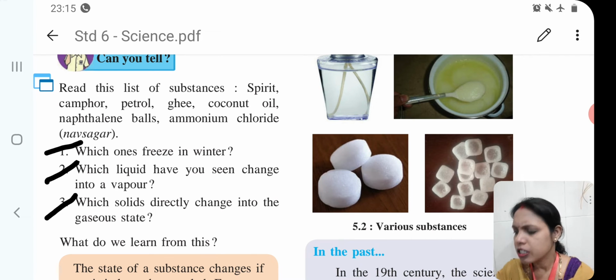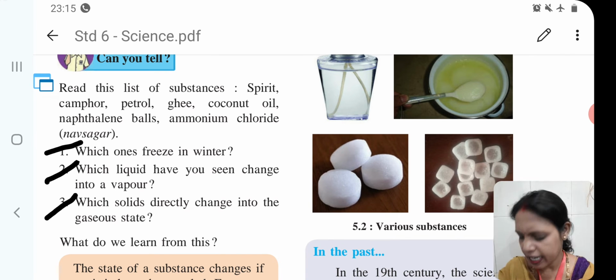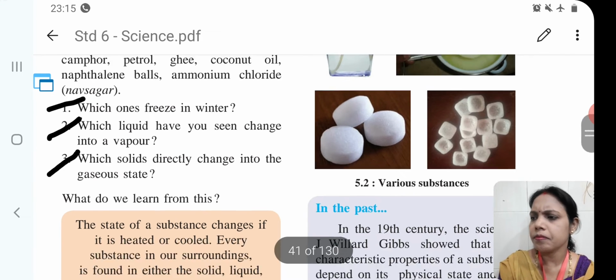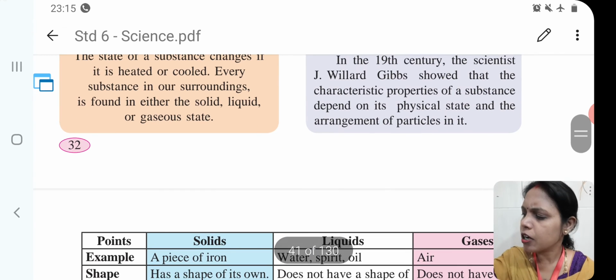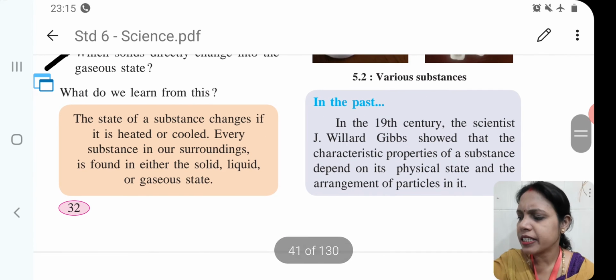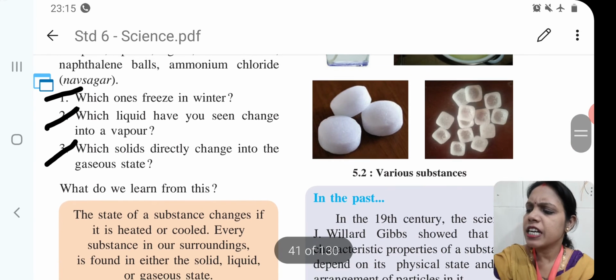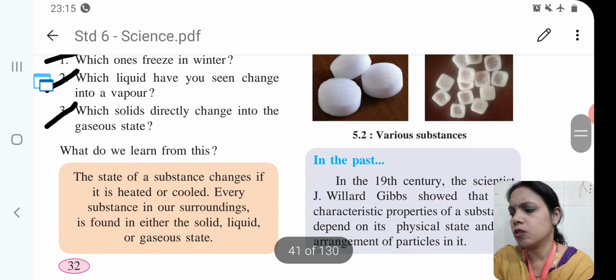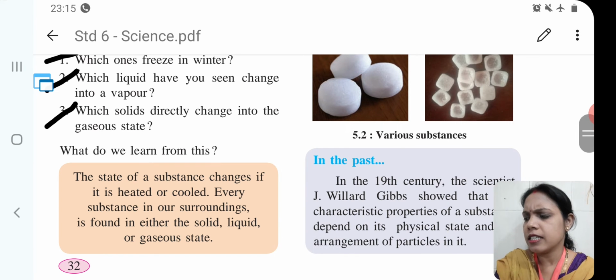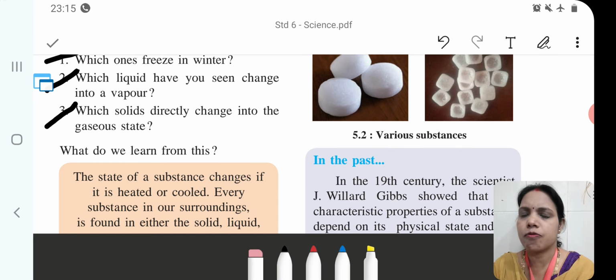So, children, here we will take the help of this table. Before this table, we had already completed the state of substance changes if it is heated or cooled. Every substance in our surroundings is found in either the solid form or liquid form or gaseous form.